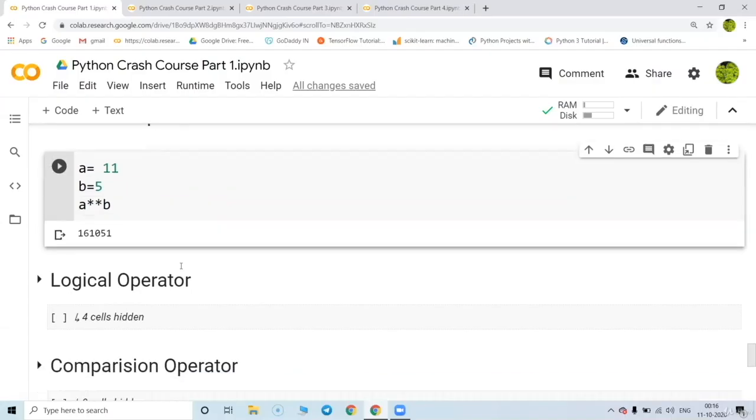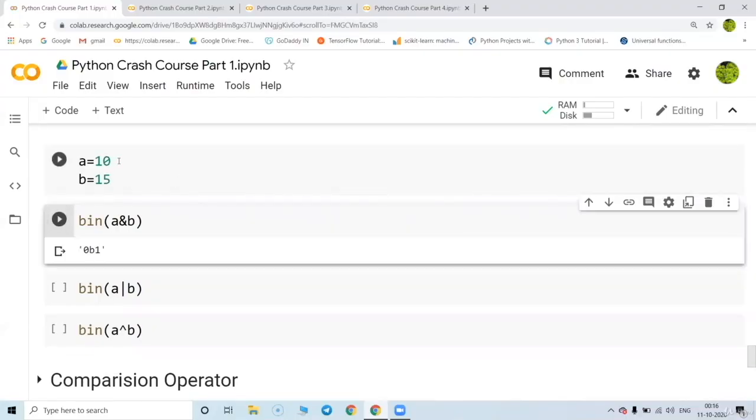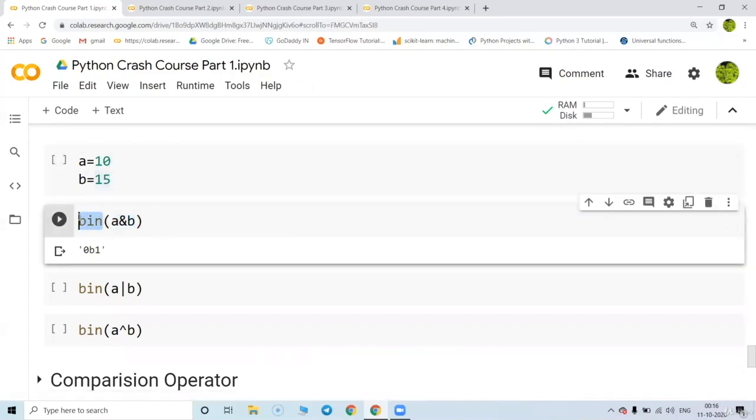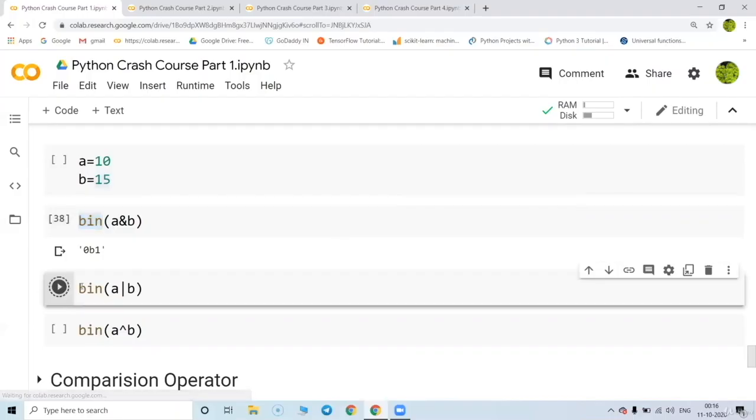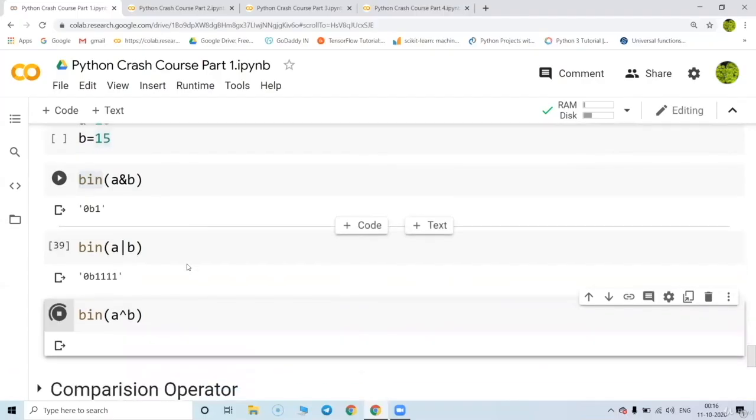Great. So now coming to the logical operators. We have three types of logical operators over here. One is called the AND operation. The second one is the OR operation. The third one is the XOR operation. Negation is also possible. So I'm taking 10 and 15. I'm doing an AND operation and converting into binary. Similarly, I'm doing an OR operation, and here I'm doing an XOR operation.